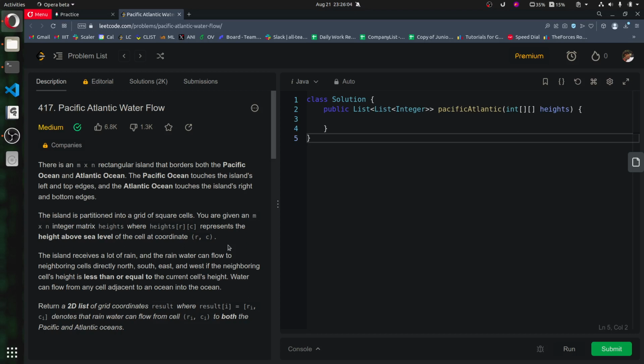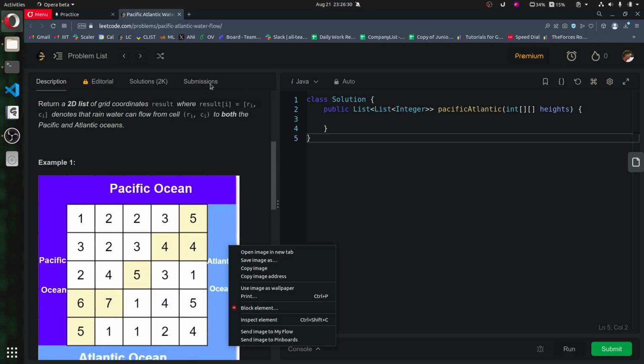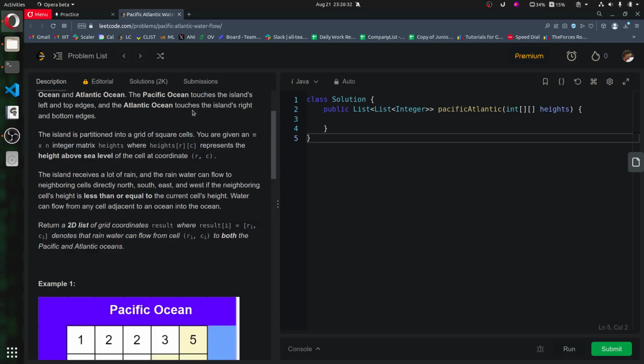Though I am bad at geography. So the Pacific Ocean touches the island's left and top edge, and the Atlantic Ocean touches the island's right and bottom edge. Okay, trying to visualize it. The island is partitioned into a grid of square cells, and you are given an m cross n integer matrix heights, where heights[r][c] represents the height above sea level. Yeah, this is the Pacific Ocean, this is the Atlantic Ocean.